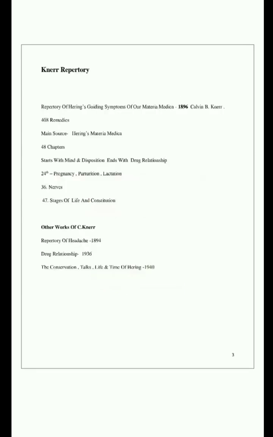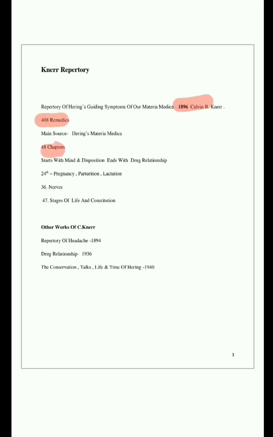Moving to the next repertory, that is Knerr's repertory. The repertory name is Repertory of Hering's Guiding Symptoms of Materia Medica. It came in 1896. The author is Calvin B. Knerr. There are 408 remedies. The main source is Hering's Materia Medica.